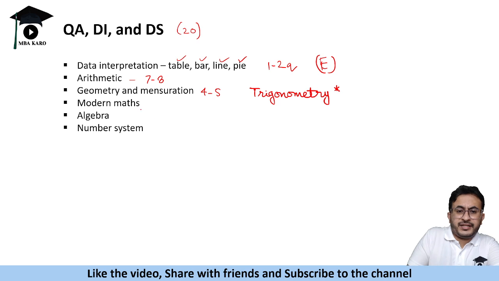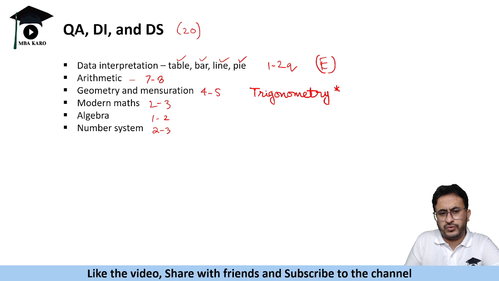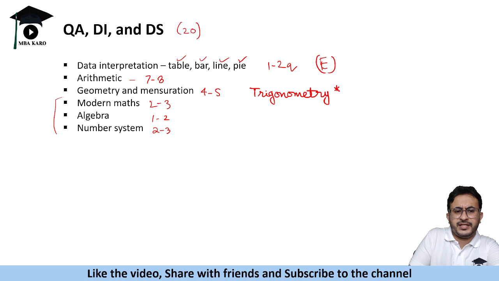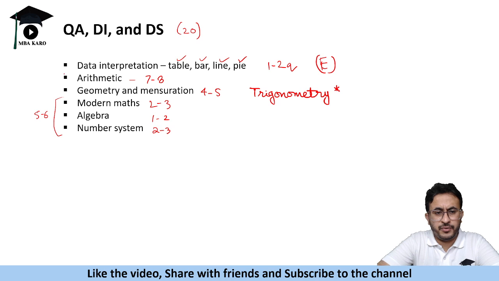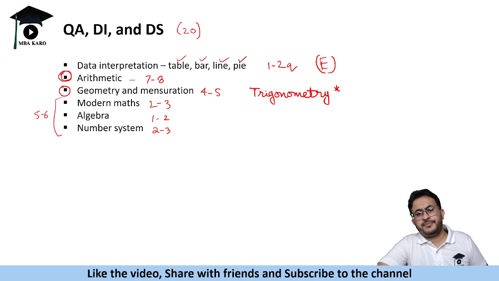Then modern math, you might expect, let's say, 2 to 3 questions: permutation, combination, probability. Algebra maybe 1 or 2 questions, and number systems also somewhere around 2 to 3 questions. So around 5 to 6 questions from these 3 parts. Then primarily it is data and arithmetic, which can also be 8 to 9 questions. So this is the general distribution. Arithmetic is dominating, followed by geometry and mensuration. Very few questions on algebra, modern maths, number system. So they cover all the topics.